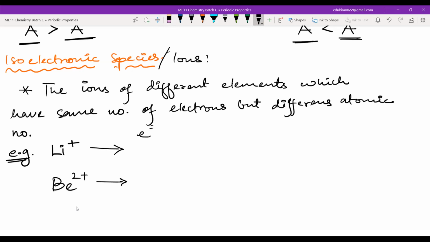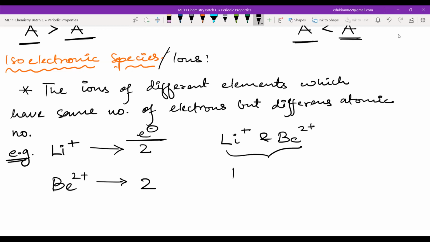In lithium, the parent will have 3 electrons, and lithium positive will have 2 electrons, right? How many electrons will be there in beryllium 2 plus? 2 electrons, right? So lithium positive and beryllium 2 positive are isoelectronic species. You'll say that the relationship between lithium positive and beryllium 2 positive is that these are isoelectronic. Okay, this is an easy definition.